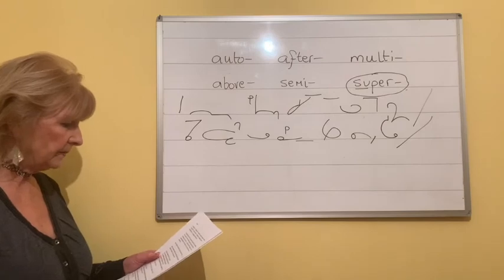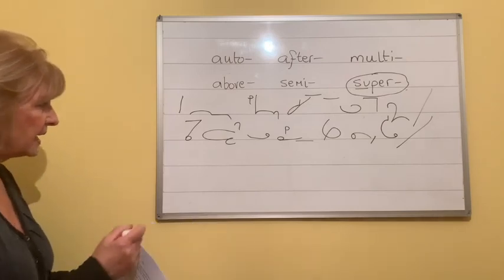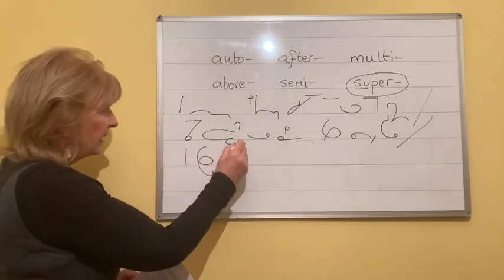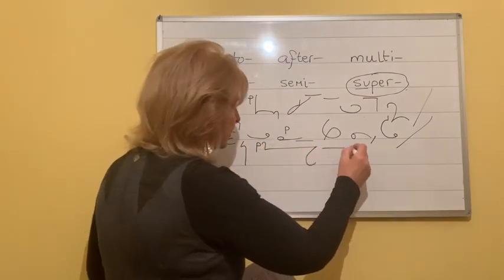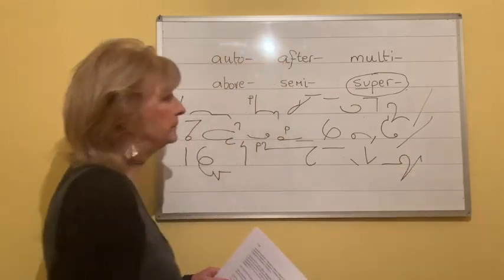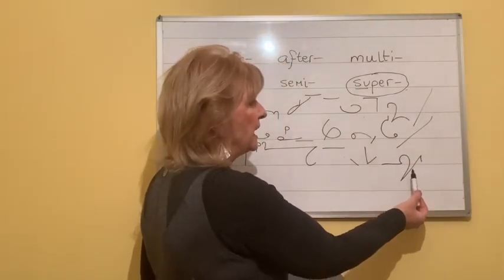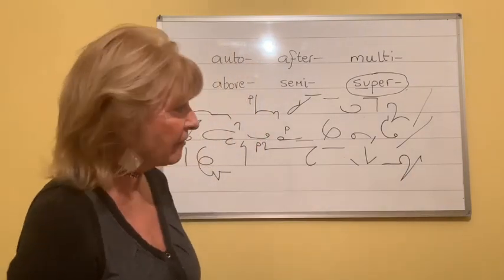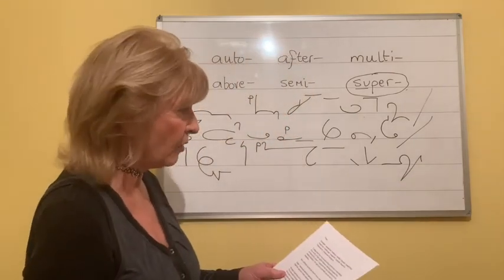And the next one. He believed in the supernatural to a high degree. Now in degree, of course, you've got the G followed by the R, but you've only got an E left. So you can hardly write the E inside the G, so you'd have to put the R in.